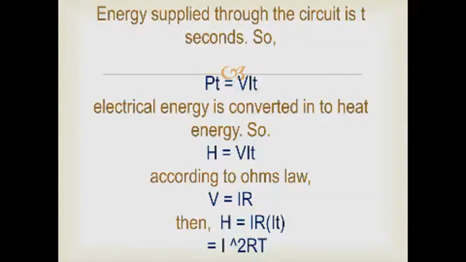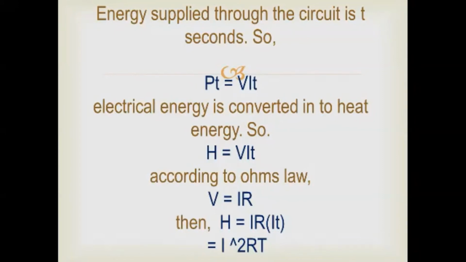And here we know that the electrical energy is converting to heat energy. That is, the electricity is converting to heat energy, so the nichrome wire becomes more heated, hotter. So the energy change is from electrical energy to heat energy. So PT, power multiplied with the time, is taken as the energy here, and that electrical energy is converting to heat energy.